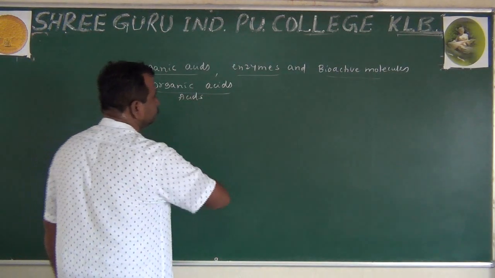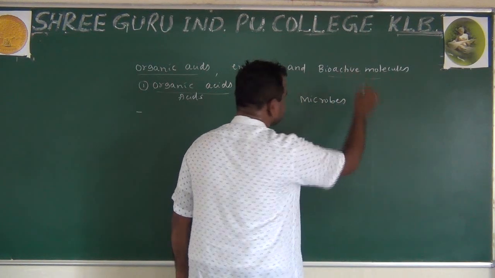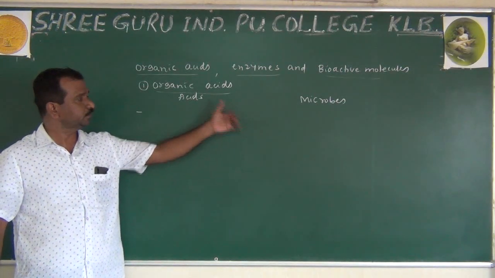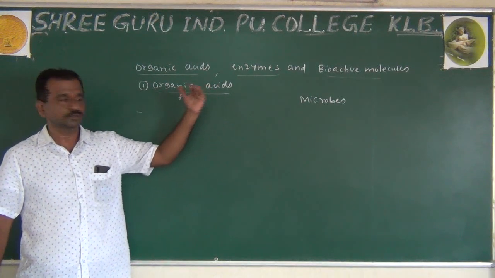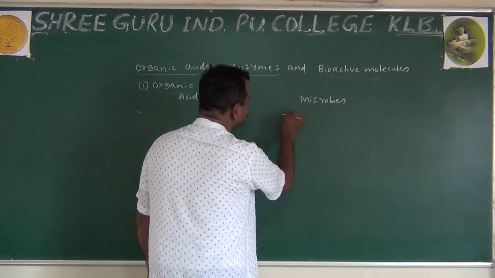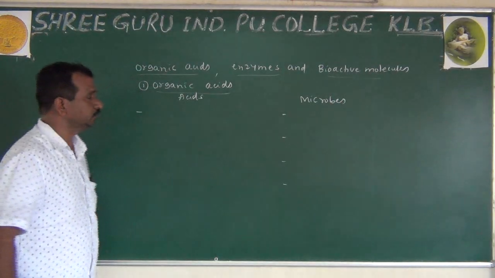Here I am writing microbes. Which kind of microbe is going to be used? ಅದನ್ನ ಬರೀತಾ ಇದ್ದೀನಿ. ಒಂದು ಕಡೆ acidic substance ಇರ್ತದೆ, ಇನ್ನೊಂದು ಕಡೆ microbe. So first one you can observe what kind of microbe is going to be used. Yesterday ಯಾವ acidic substances ಇವೆ?